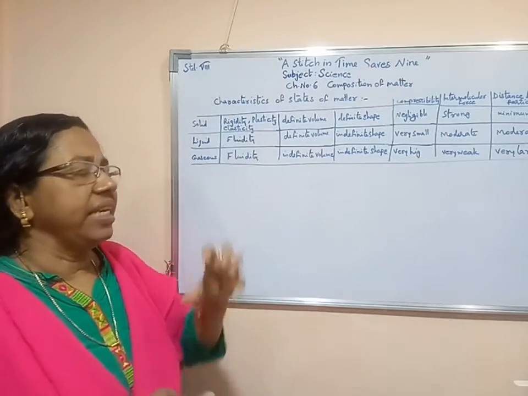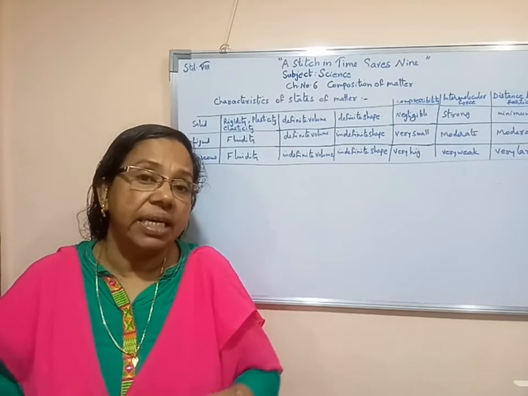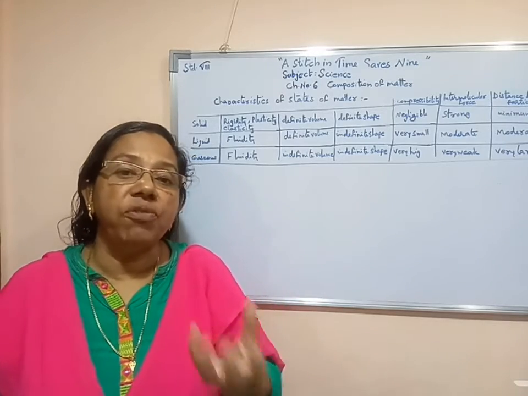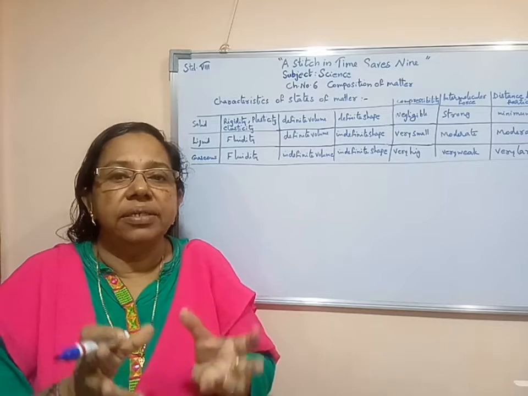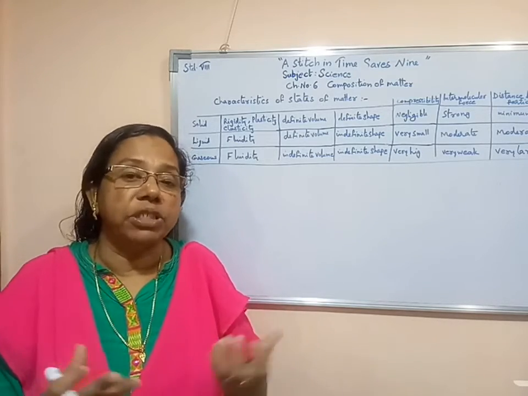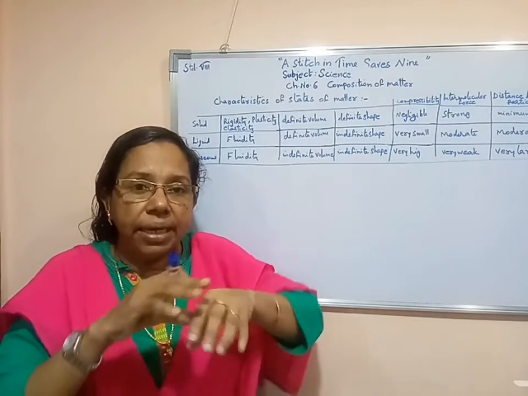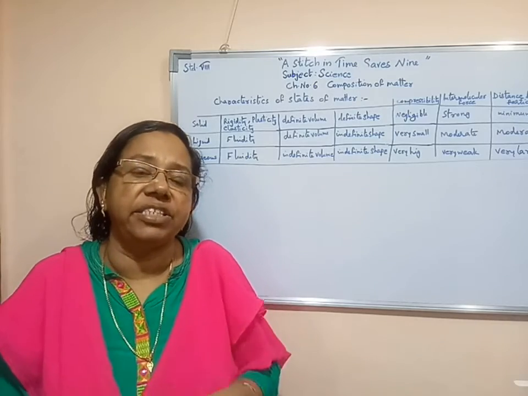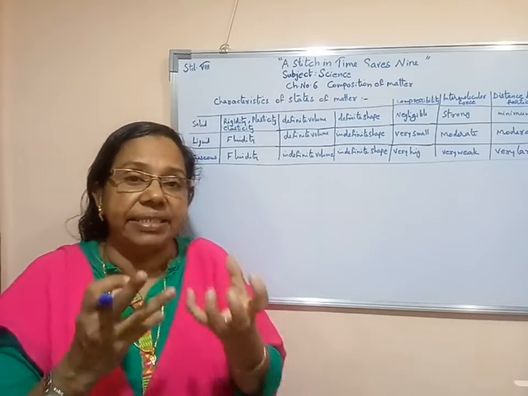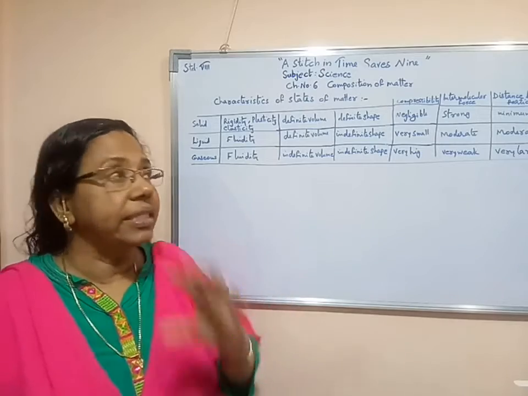One thing, it is a very rigid substance. In the case of wood, we can say it is very rigid, very hard. At the same time, solid is available in the form of plastic. So its character you people already know. Plastic bucket you have seen, plastic compass box you have seen, plastic different containers you have seen. So their plasticity is a characteristic of a solid. Rigidity, hardness is a characteristic of the solid state or solid substances.